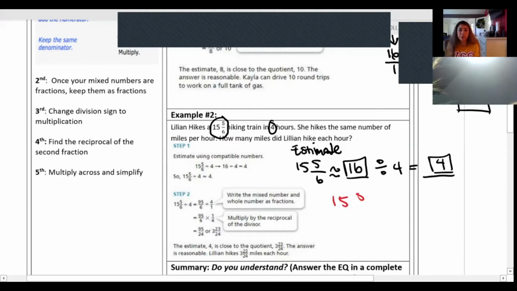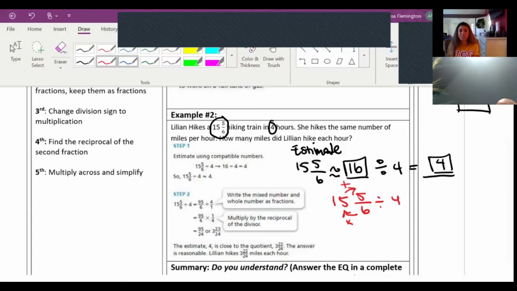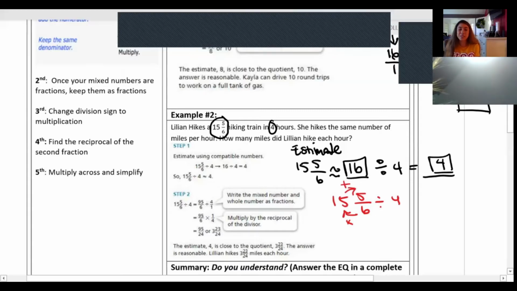Okay, so let's move into step number 2. Now let's turn 15 and 5/6 into an improper fraction by multiplying our denominator by our whole number. 15 times 6 is 80 plus 5, which is 85 over 6. Oops, I'm sorry, 95 over 6, not 85 over 6. Can I do that part again? Yeah. So we're going to multiply 6 times 15, our denominator by our whole number. Well, that's 90 plus 5, which will give us 95 over 6.